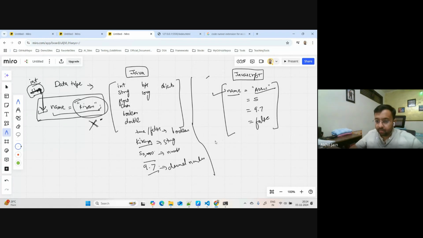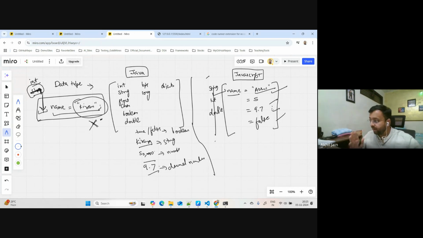Great. But does it mean that we do not have data types in JavaScript? That is a wrong interpretation of it. JavaScript has data types, but the rule says that you do not need to specify the data type when you're creating a variable. So you are good to write it this way, whatever you feel like, but there is no need to type string, int, double, and all that. None of this is required here. You can just simply start using it.